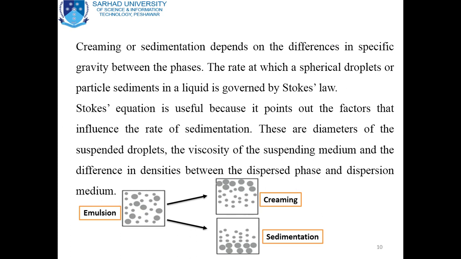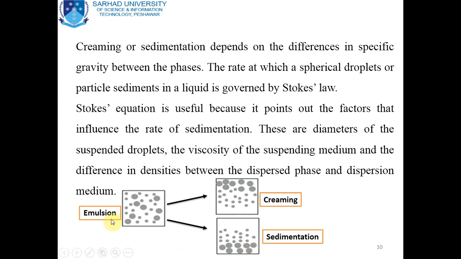These are the diameters of suspended droplets and the viscosity of the suspending medium. Suppose we have a viscous suspending medium or viscosity builder, in which we are going to disperse the droplets. The rate of sedimentation in the case of a highly viscous medium will be slow, and the reverse if the viscosity of the medium is not too high.